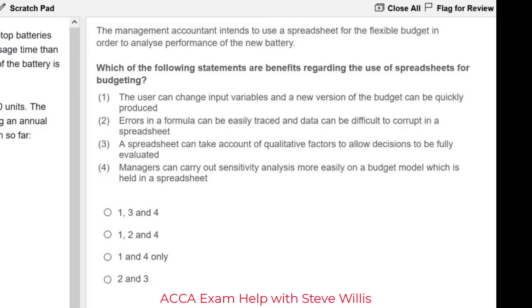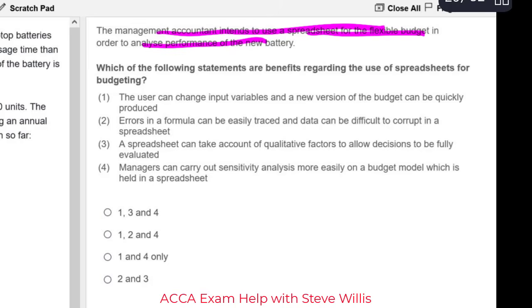And this is a question about spreadsheets. The management accountant intends to use a spreadsheet for the flexible budget in order to analyze performance of the new batteries. So we're analyzing performance with the spreadsheet. Which statements are true? Which ones are false? I like to go through them and eliminate the obviously incorrect answers. And remember, we're actually looking for the best solution, the best answer here, maybe not the perfect answer, okay? So we're looking for the best answer.